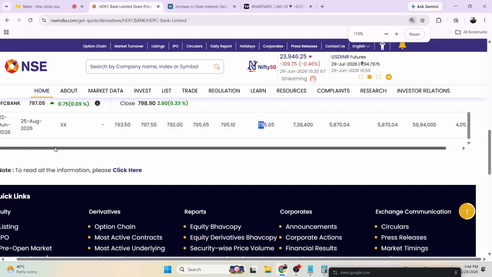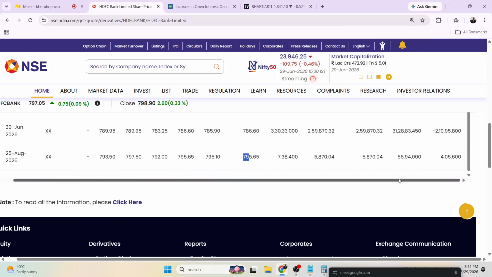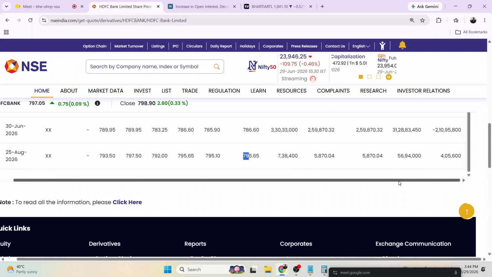Sir, one doubt. When we are trading with any strike price on the put side or call side, should we check the underlying asset chart or the strike price option chart? You can apply the indicators on both as well. Lots of brokers have a similar kind of option. They have multiple screens. Here you can see the price of the underlying as well. You can see the price of the future chart as well.